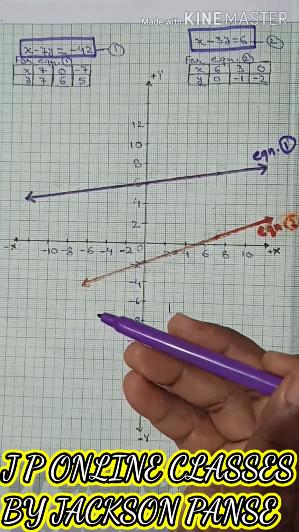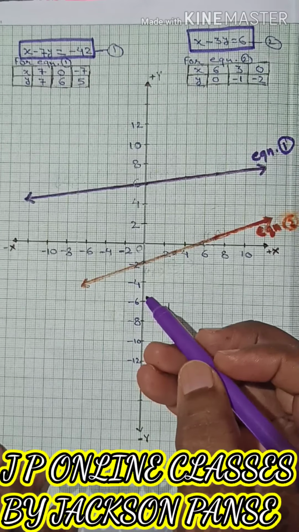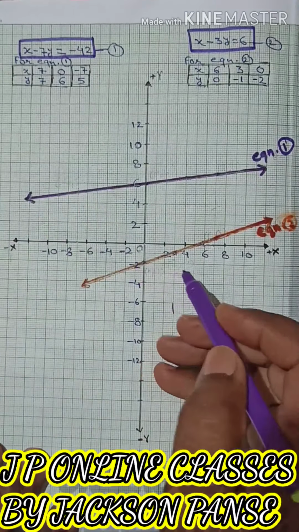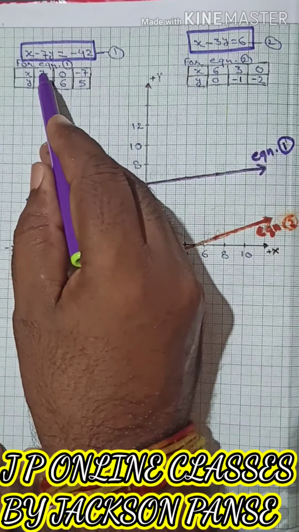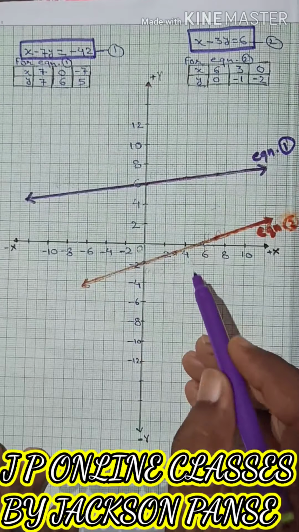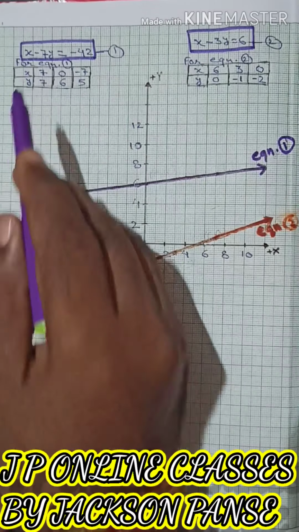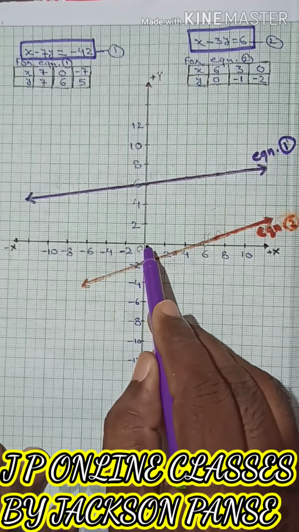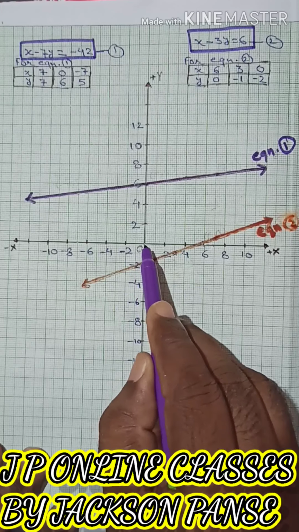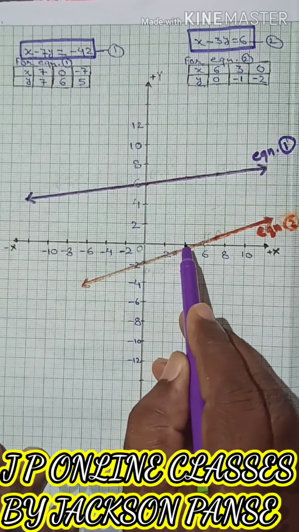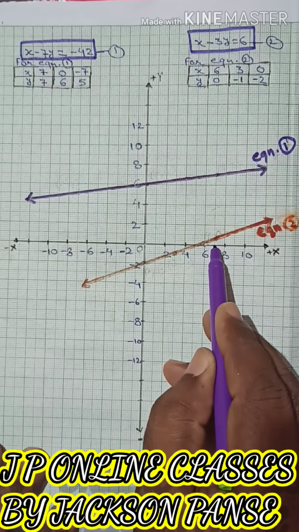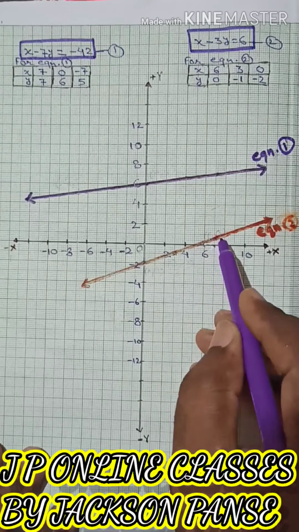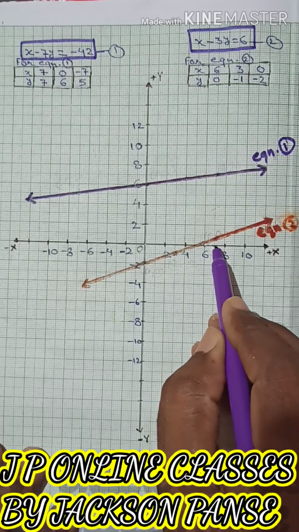Now what will we do here? We locate all 3 points on the graph. First we locate 7, 7. So x equal plus 7. We'll start from the origin 0, go to the right hand side and reach up to 7. And 2, 4, 6, this is the 7.